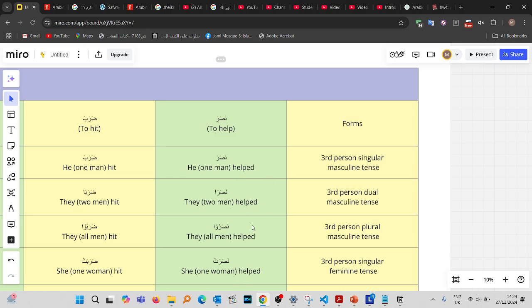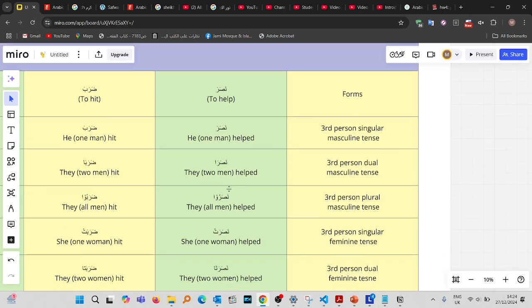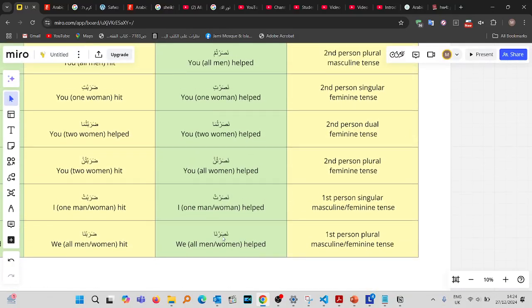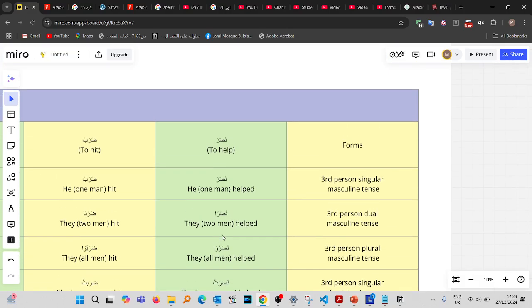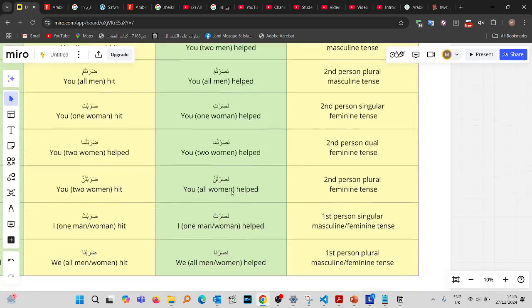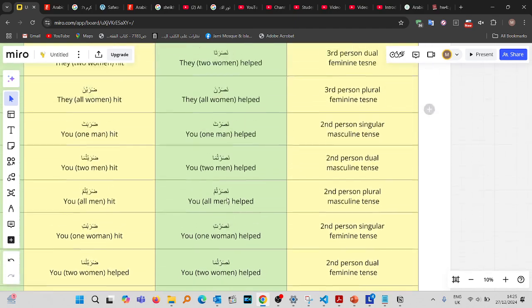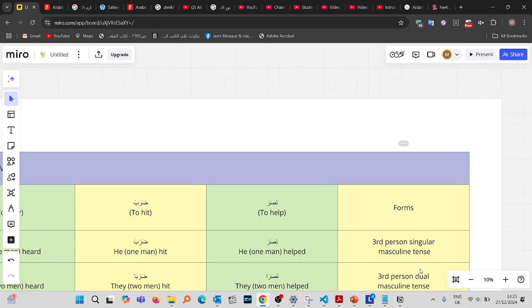Now you have to analyze all of these one by one separately? No, no, no. You don't need to analyze these separately. You just analyze this form, and depending upon what this is, everything else will fall under the same category of thulathi mujarrad, thulathi mazid fi, rubai mujarrad or rubai mazid fi. I don't want you thinking that you look at all of these separately and say this is thulathi because it's three letters and this is rubai because it's four letters. You look at this form only, and the category it falls under determines what all the forms of the same verb fall under. Does that make sense?